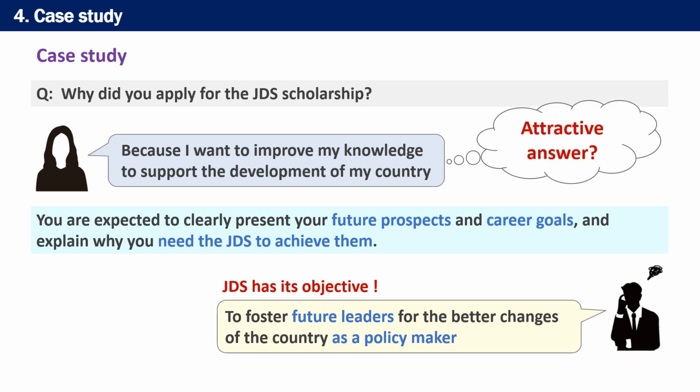As you already know, you should read the intent of this question. For example, this question can be interpreted as, what is your goal in the future, and why you need this scholarship to achieve your goal. Therefore, in this question, you are expected to present your future prospects, or career plan, and to explain why you need the JDS scholarship for your future. Remember again that the selection panel is seeking future leaders who could meet the JDS objectives.